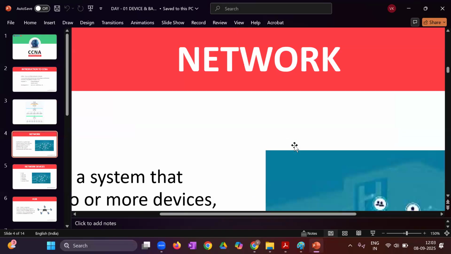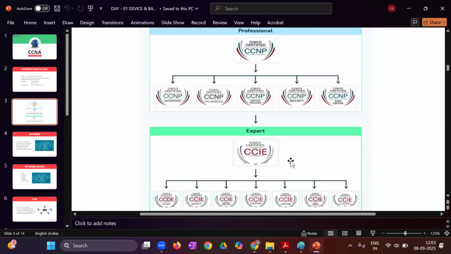Next is what? CCIE, Cisco Certified Internetwork Expert. Here also we have different tracks like enterprise, security, wireless, data centers. So here also the same thing, enterprise or security is most preferred, right?